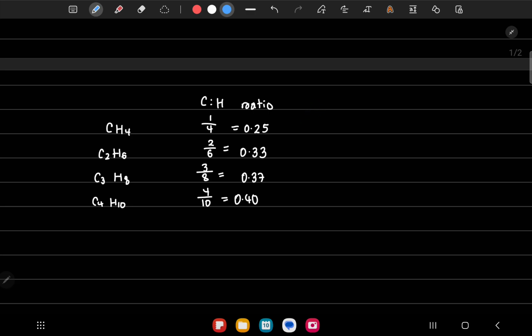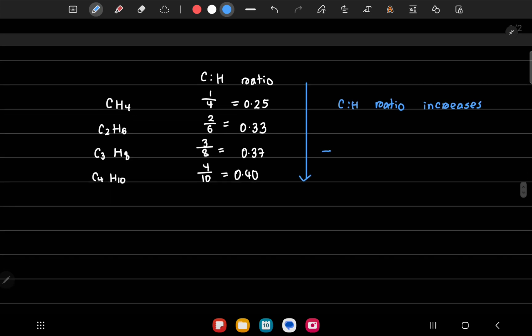So as we go down the group, the carbon to hydrogen ratio increases. And when that happens, the probability of complete combustion decreases. The chances of complete combustion happening decrease down the group.